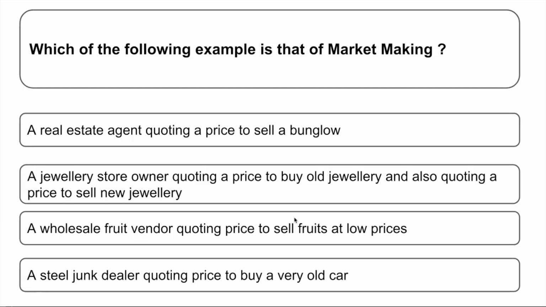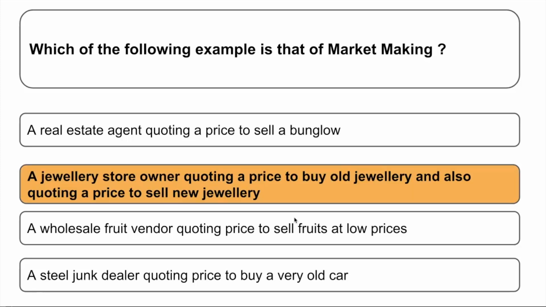Which of the following example is the market making? Options are: A. A real estate agent quoting a price to sell a bungalow. B. A jewelry store owner quoting a price to buy old jewelry and also quoting a price to sell new jewelry. C. A wholesale fruit vendor quoting a price to sell fruits at low price. D. A steel junk dealer quoting a price to buy a very old car.